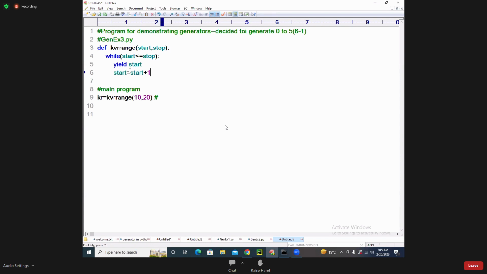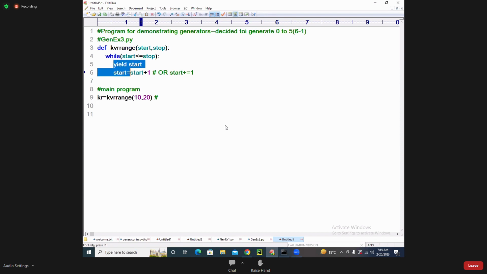Right. Yes. You can also write this statement, start is equal to start plus 1, as what, students? Start plus is equal to 1 also you can write. Do you know this? This is called a shorthand operator. Shorthand operator. Do you know, students? Yes, start plus equal to also you can write it.